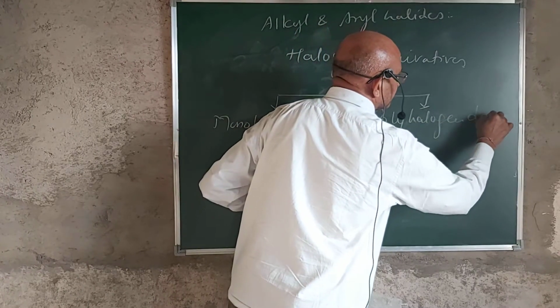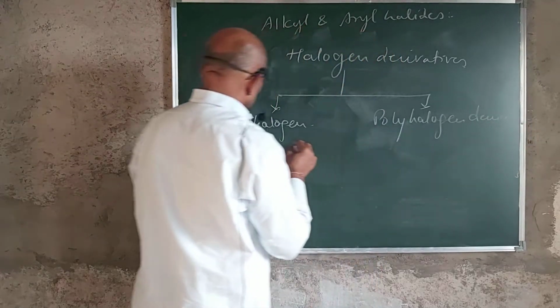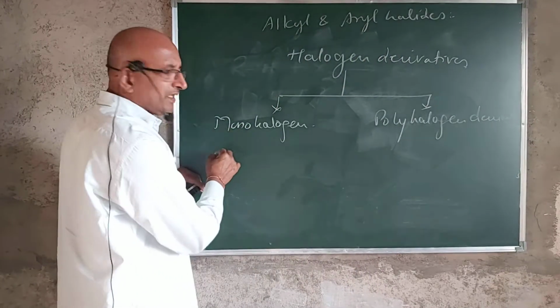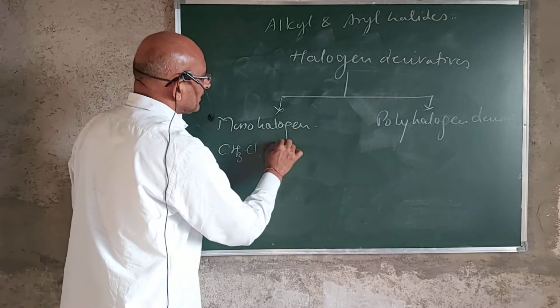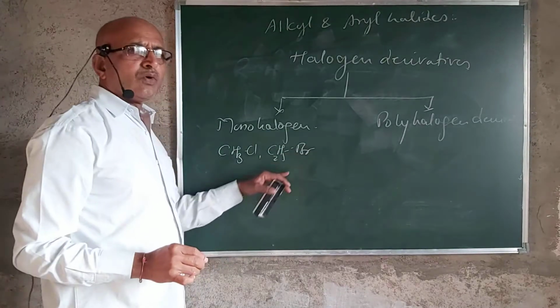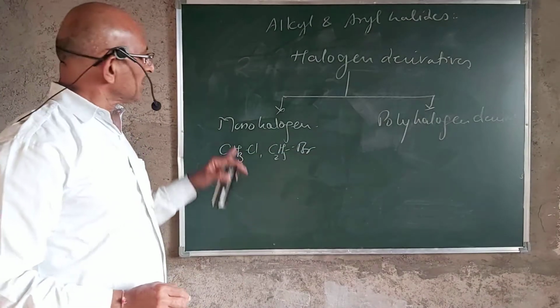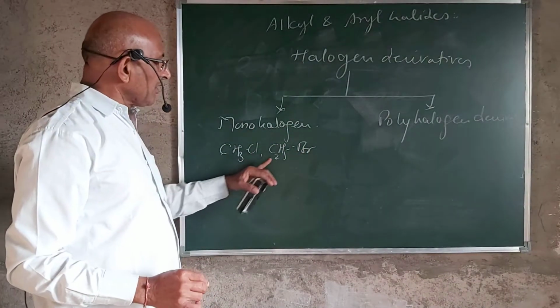An example of monohalogen derivatives is methyl chloride, ethyl bromide, where only one halogen atom is present. Mono means one and halogen means halogen atom. So only one halogen atom is present.